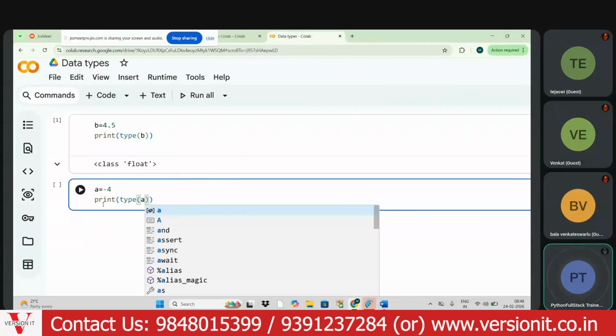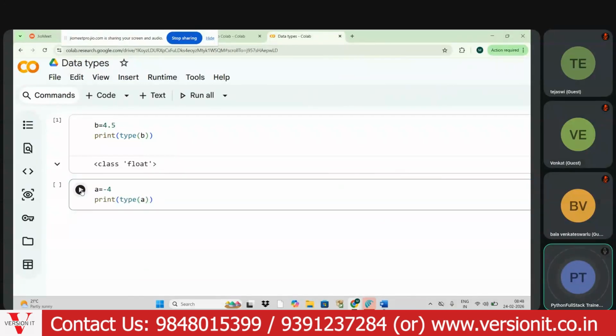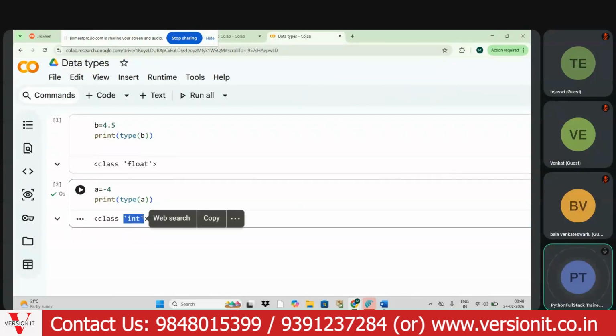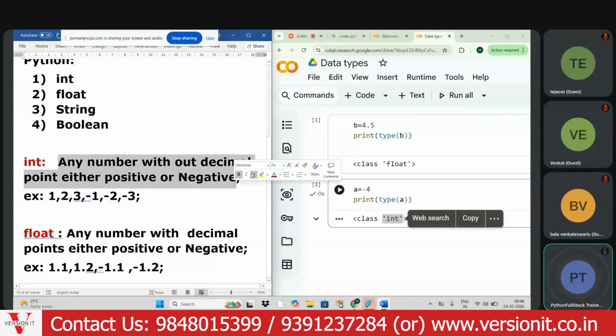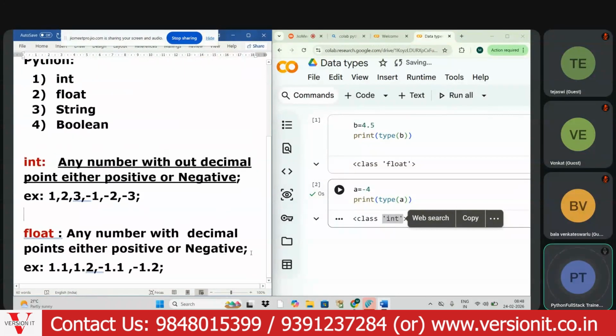This is the integer data type, and here we get the output int. Got this point, my dear aspirant? Does everyone understand the difference between int and float? Very easy things.